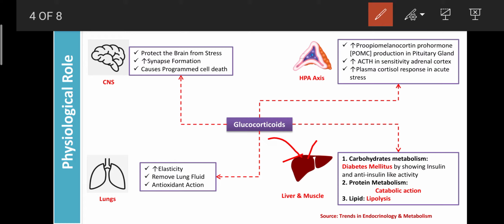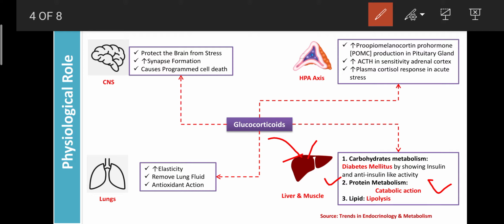And anti-insulin-like activity means it can decrease the uptake of glucose, as well as enhance gluconeogenesis by utilizing lactic acid as well as amino acids. These two activities are the anti-insulin-like activity. Due to that, the person suffers from diabetes mellitus. And glucocorticoids are also involved in protein metabolism by showing a catabolic action, except in the liver.